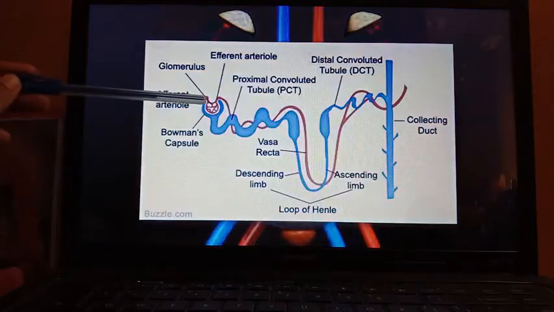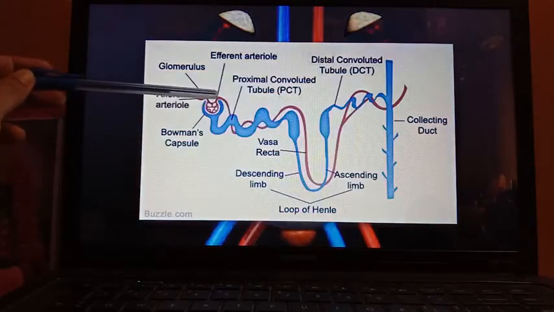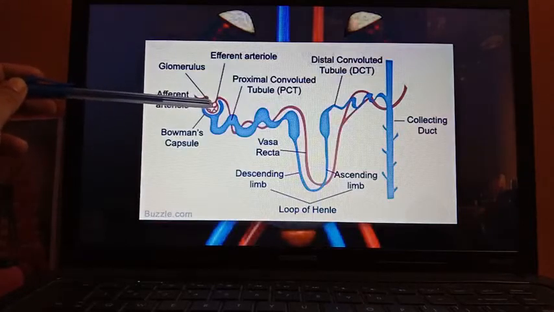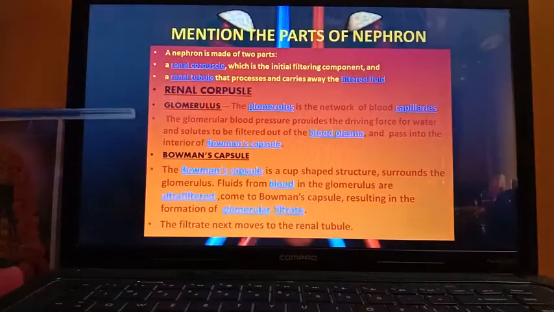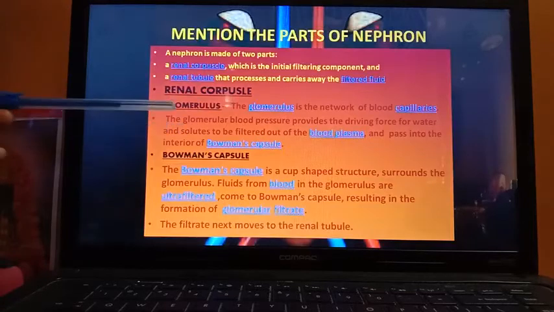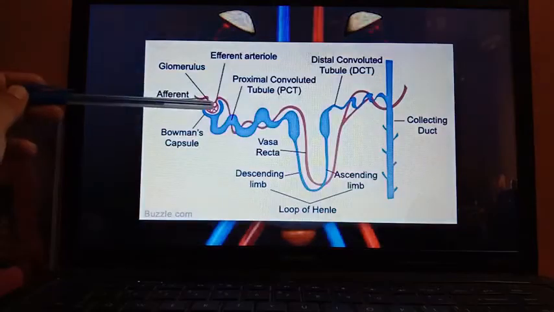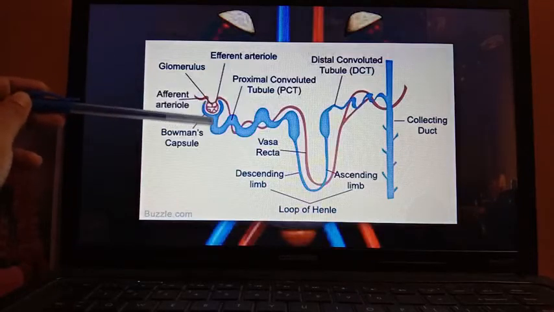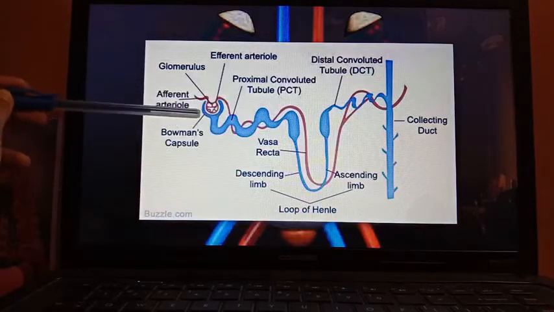So here in the glomerulus blood capillary, blood pressure is so high that it helps to filter out water and solute molecules, mainly from the blood plasma, and it passes to the Bowman's capsule. From the glomerulus it is coming to the Bowman's capsule, this cup-shaped structure.